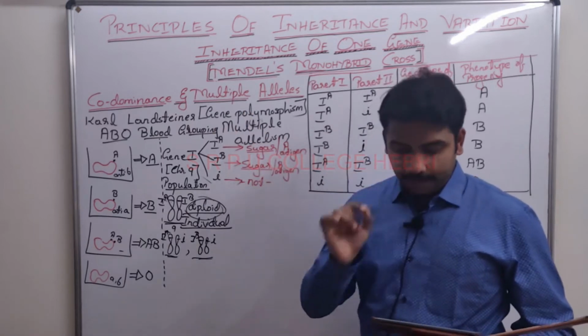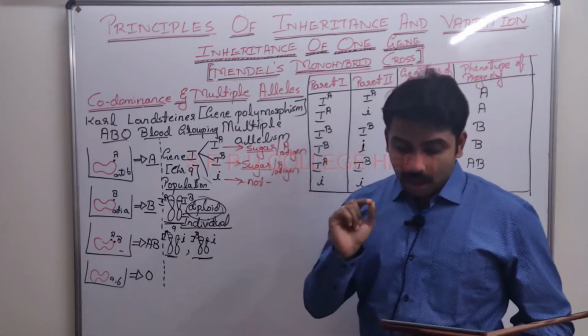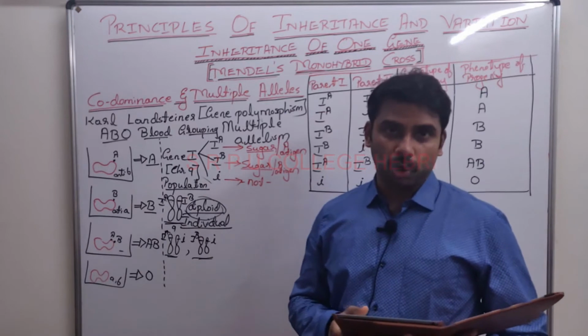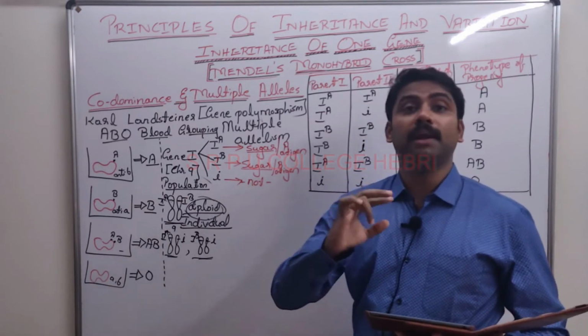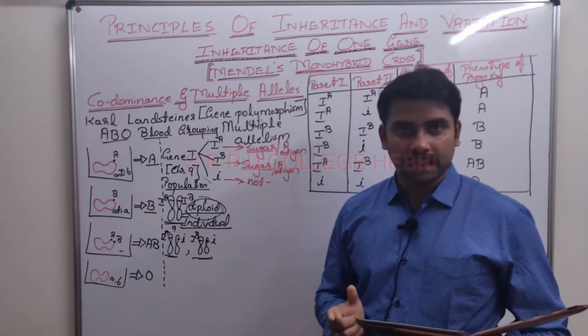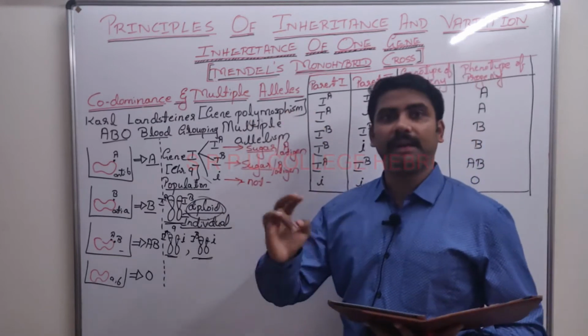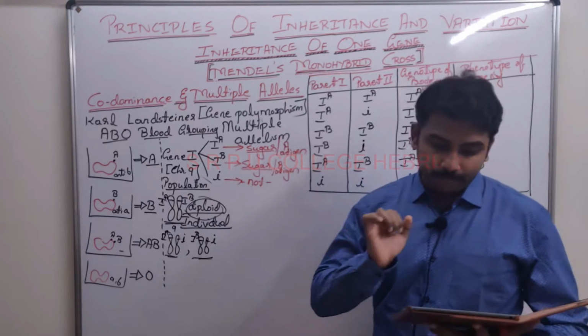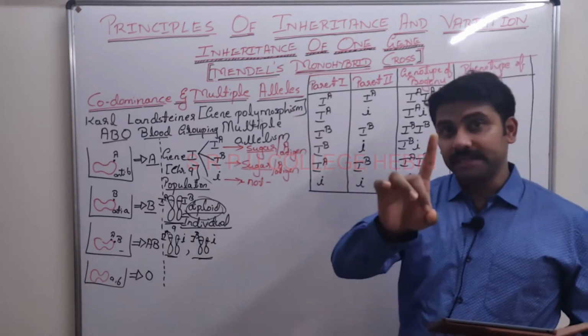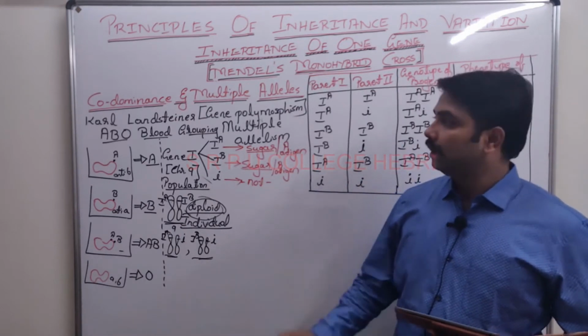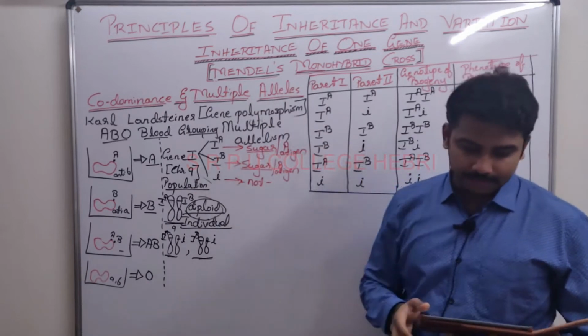Underline multiple alleles, and the phenomenon is called multiple allelism or gene polymorphism. Underline both. It is a 1 mark question: define multiple alleles.